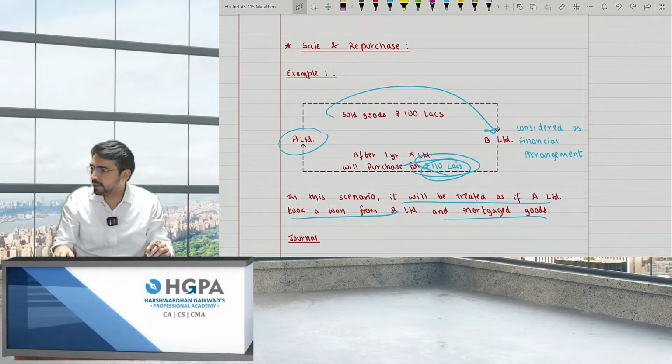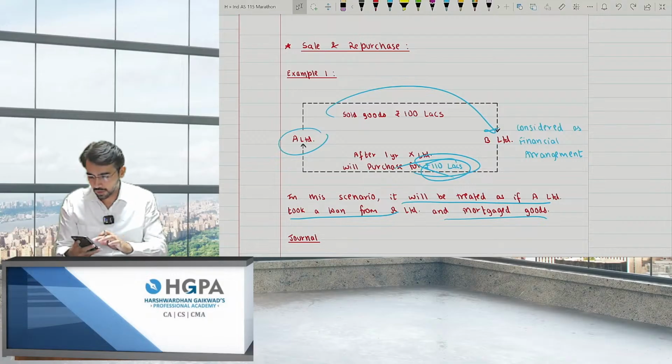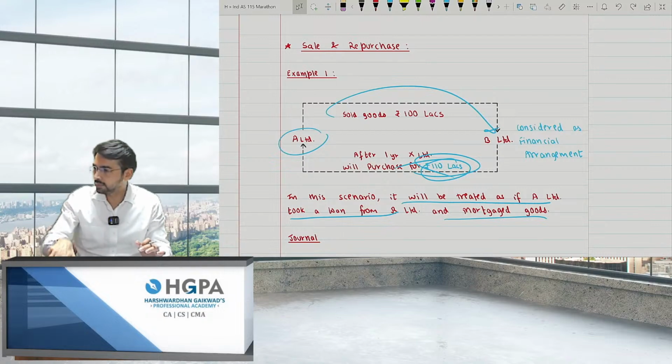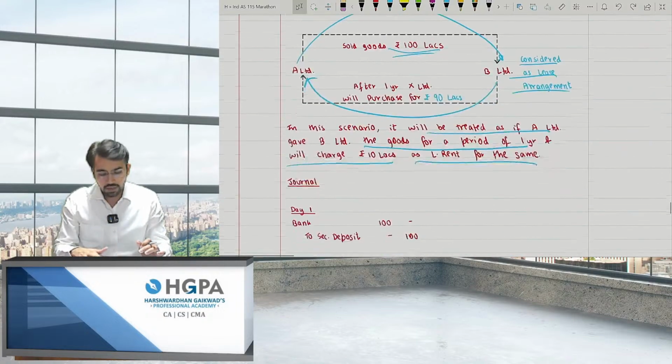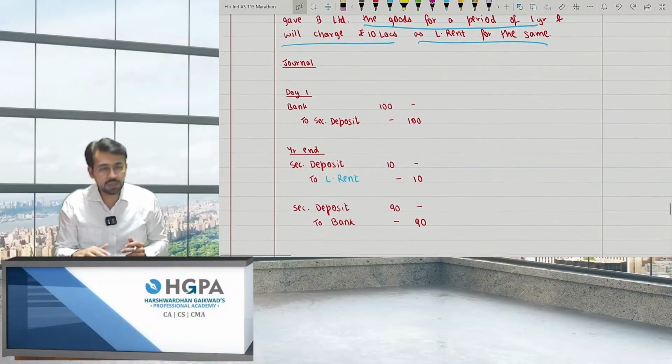This is sale and repurchase under IND AS 115. Is it something new which you haven't heard of? Okay. So there are two scenarios for it, right?